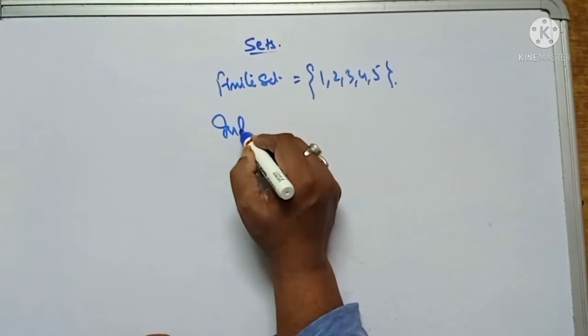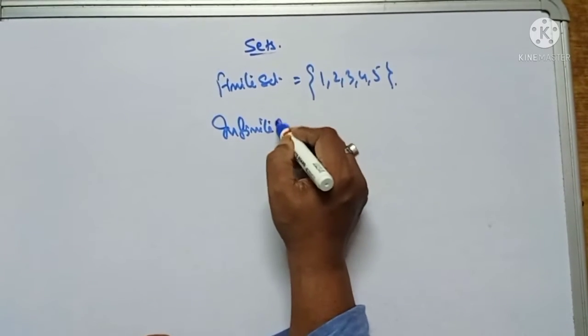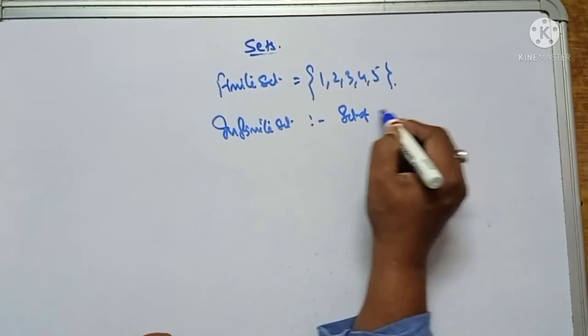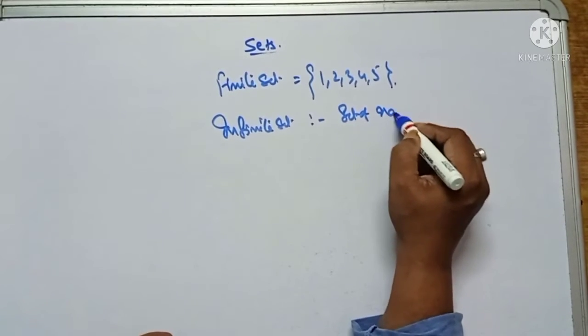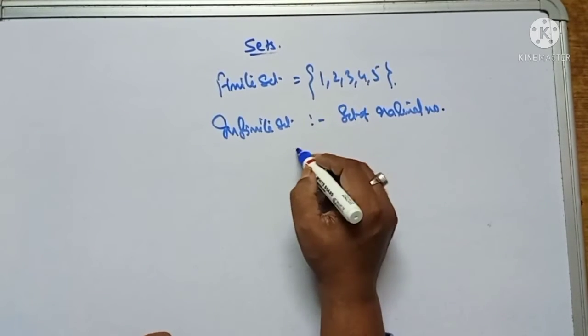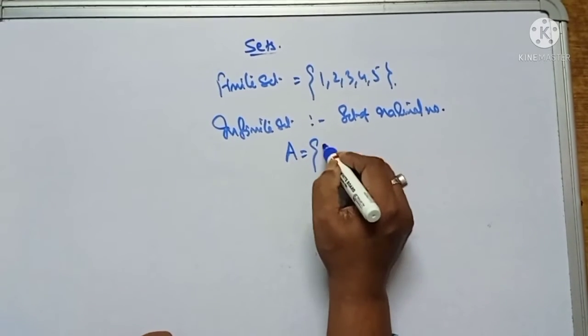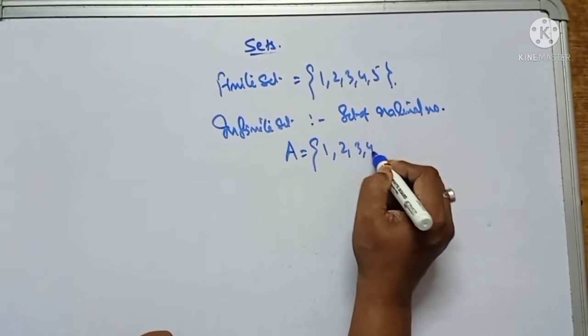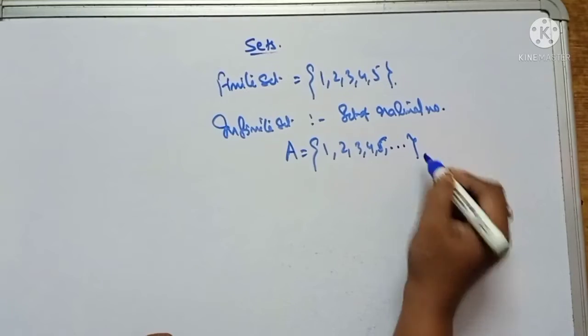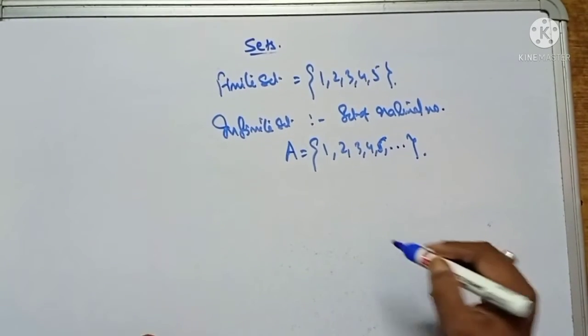Infinite set, such as the set of natural numbers. This is an infinite set because you have 1, 2, 3, 4, 5 and then dot dot dot, because you do not know the end point.